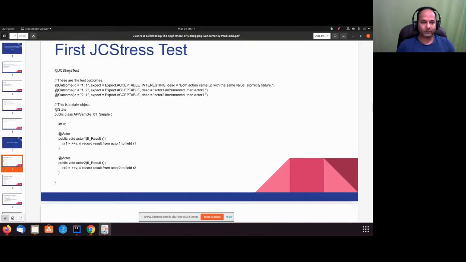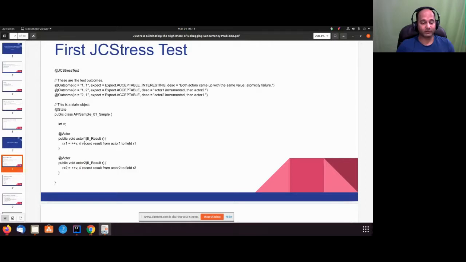So we talked about different annotations because this is an important part to understand anything else later. So I'll just go over this again, how it works. When I'm running my test, this test is going to start two threads because there are two actors. Thread 1 is going to execute actor 1, thread 2 is going to execute actor 2. Which one gets executed first is not specified deliberately, because we want to make sure anything goes first.